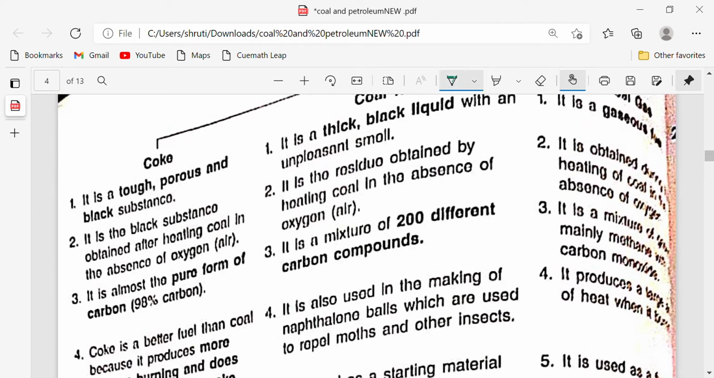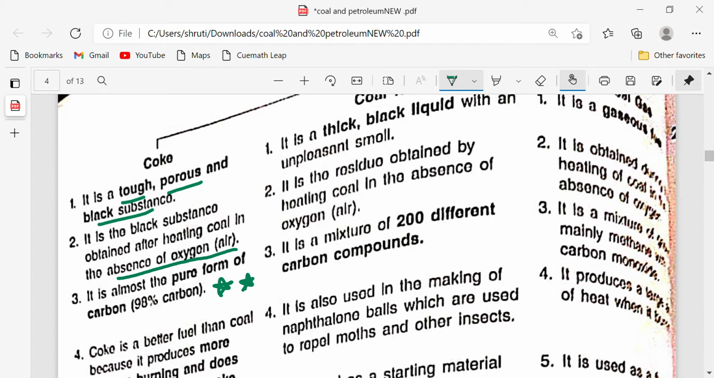Now coke, what is coke? It is a tough, porous and black substance. It is the black substance obtained after heating coal in the absence of air. Now you have to remember that whenever coal is heated in the absence of air, that is, in the absence of oxygen, coke is produced. And now a very important question. This is very important.